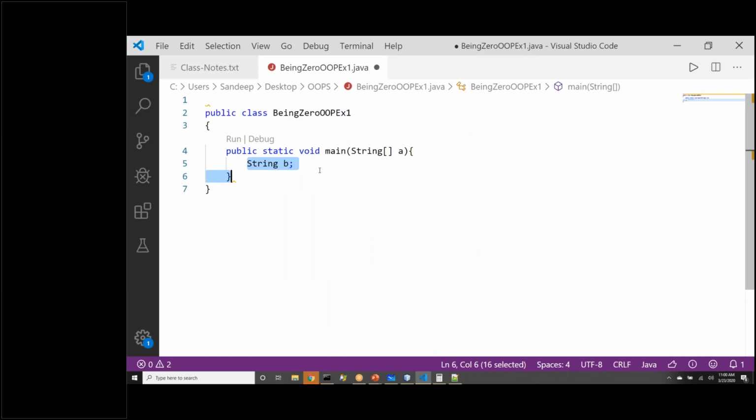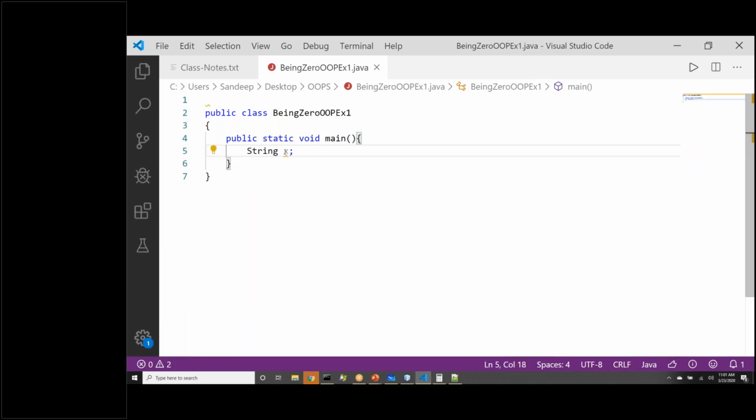Let me remove this. If this line is not there, look at this string class. Do we have has a relationship? Now we have iterated the definition once again of has a. This is not has a relationship. So this should be clear to you, right? Now to avoid confusion, let me remove this. Now I type string X here. Now tell me, do we have has a relationship between string and this class?